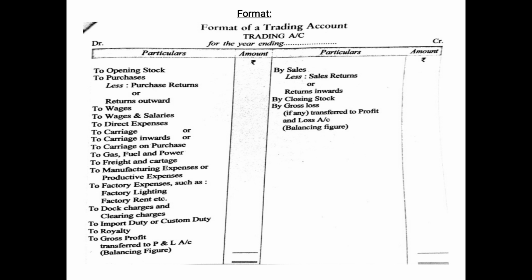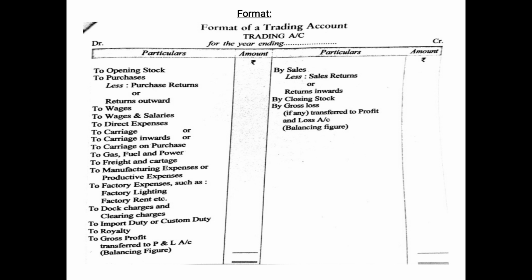For the year ending 31st March 2014, 31st March 2016, like that. And it is very important to write this, because if you do not write it, your marks will be deducted. And since I told you that in case of an account there will be two sides or two columns of amounts, the left hand side will be the debit side, DR, and the right hand side will be the credit side, CR.